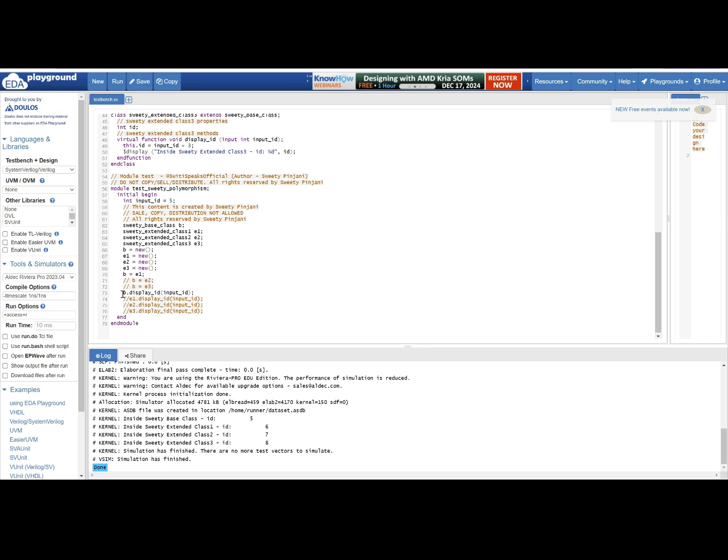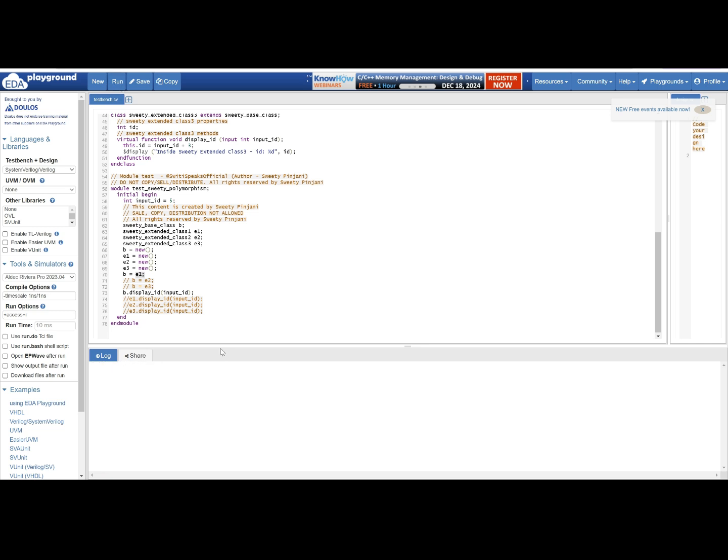Now, when I call the base class handle, what should get displayed? Should the base class display happen or the extended class? You need to understand that I am assigning the base class handle the value of extended class 1. That is why when you call the function using the base class handle, this function of this extended class will get called. This is how it should happen. Let me run it and show you. If I run it, then it will be more clear. When you see the output, then you understand it better.